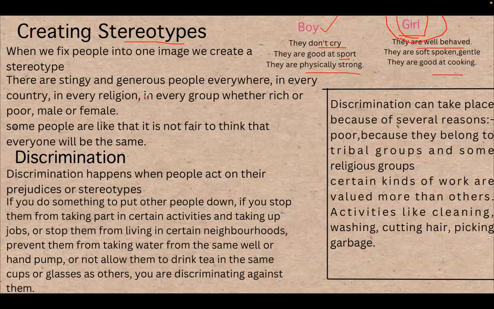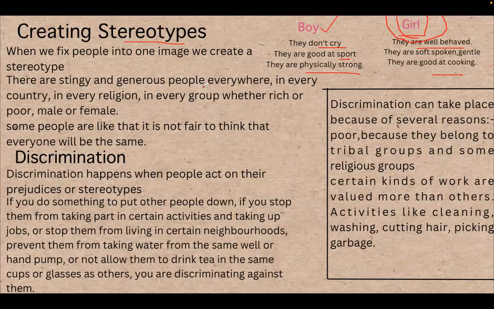See, there are stingy and generous people everywhere, in every country, in every region, in every group, whether rich or poor, male or female. Some people are like that. It is not fair to think that everyone will be the same. Okay, so stereotype.